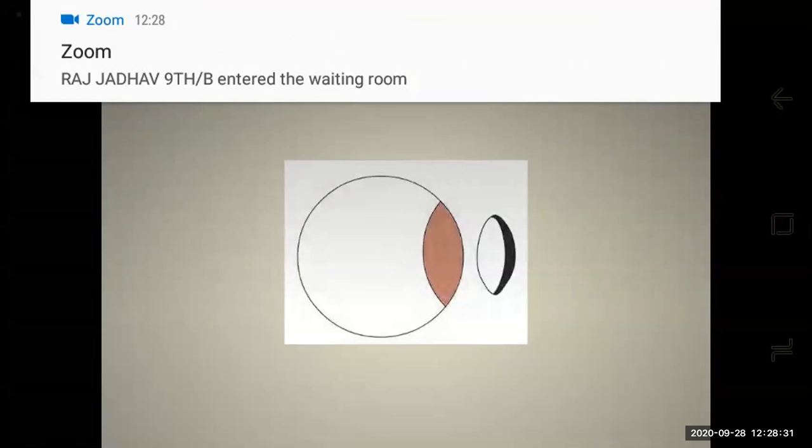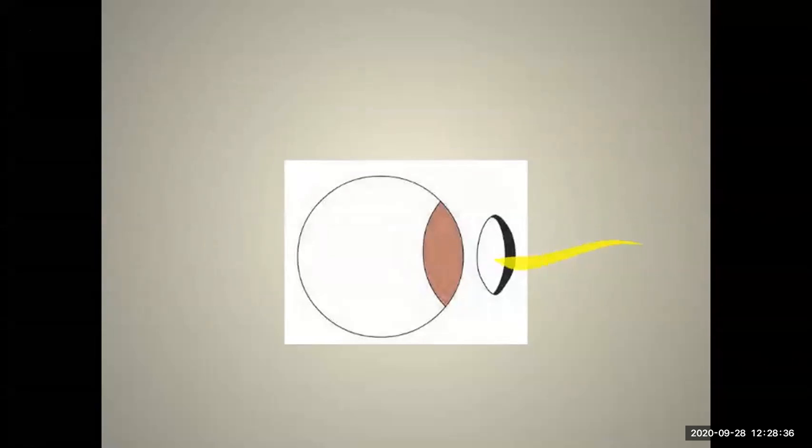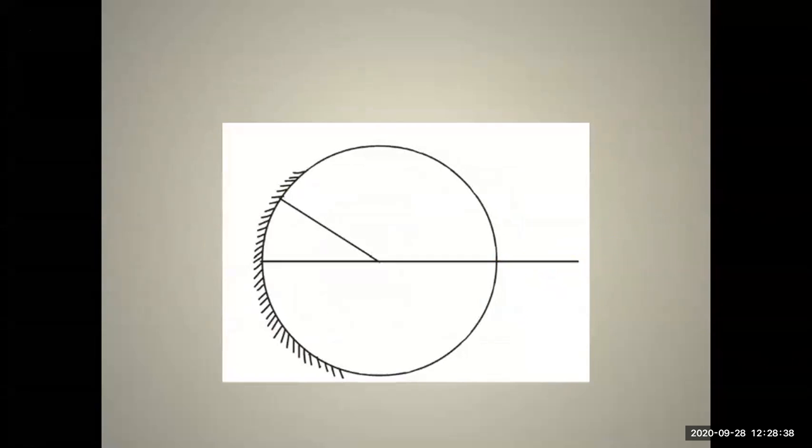Now let us see some of the terms related to the spherical mirror. Which are the terms which we are going to study now? Page number 119, 11.7, the terms related to spherical mirrors. Here you can see some alphabets written like C, F, P, A. You can see radius of curvature, pole of the mirror, center of curvature and principal focus. You should be able to define all these terms.